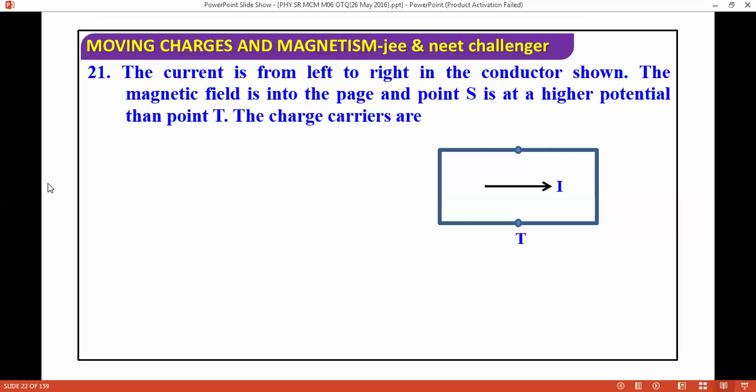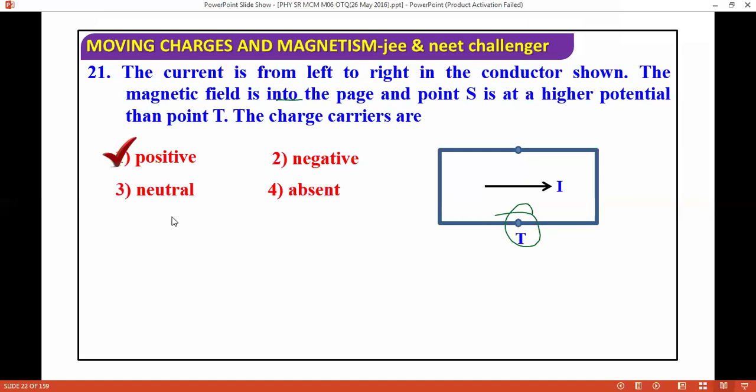The magnetic field is into the page, and point S is at a higher potential than point T. This means T is at lower potential. So what are the charge carriers? Current is because of what? The charge carriers will be positive.